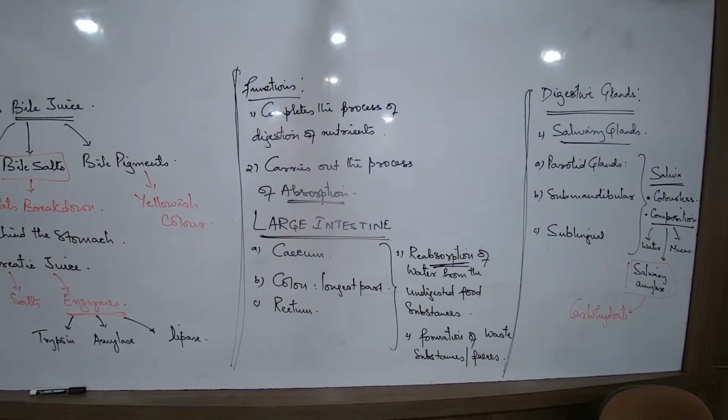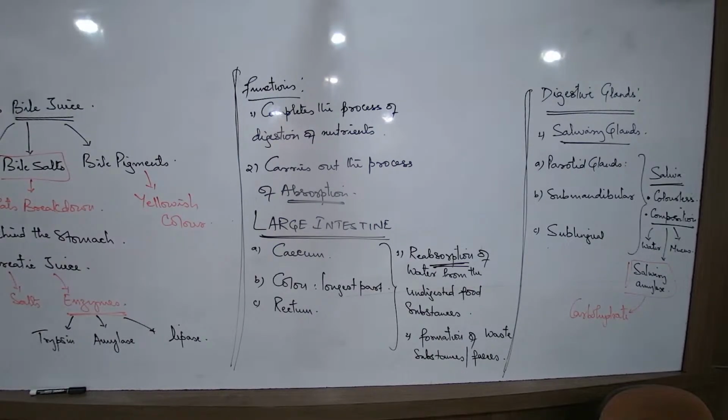Number four, special structures in the alimentary canal that carry out diffusion of nutrients towards the blood. One line for the answer.